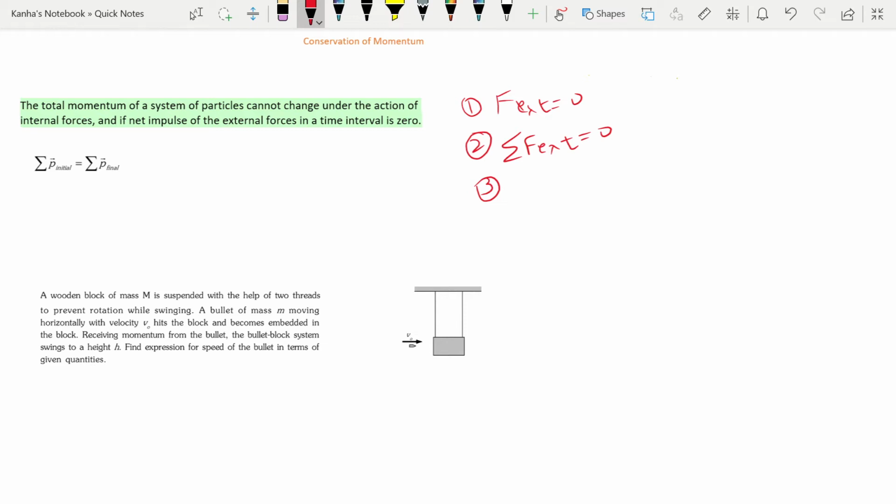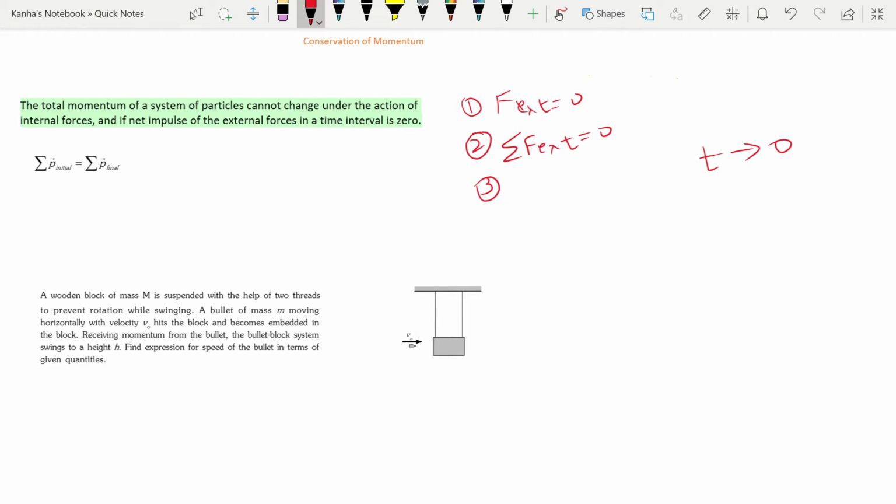Also, in an impulsive motion, where time interval is negligibly small, where t is limiting to 0, the direction in which no impulsive forces act, then the total component of momentum in that direction remains conserved.